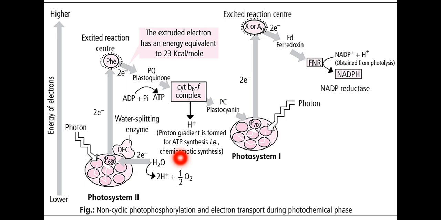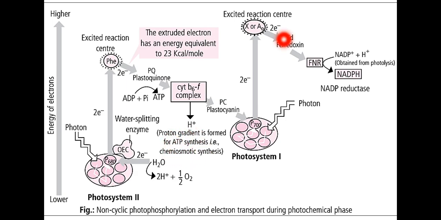So one or two important points we studied. The splitting of the water molecule released protons into the thylakoid lumen, and protons are also transported by means of the cytochrome B6F complex into the thylakoid lumen. Now what happened? Inside the thylakoid lumen, more protons are accumulating. Remember this point, because in the chemiosmotic hypothesis we are going to study the same process.